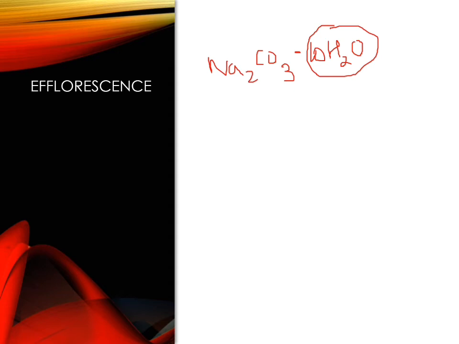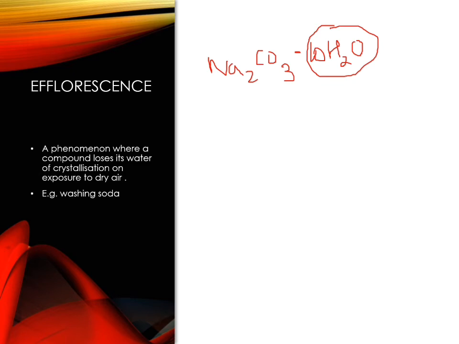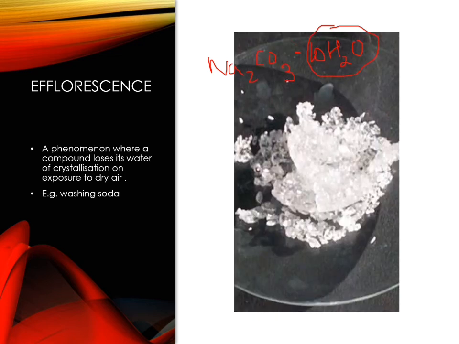That is called efflorescence. So efflorescence is the phenomenon where a compound loses its water of crystallization on exposure to dry air and is then converted into a powdery substance. The example is washing soda.